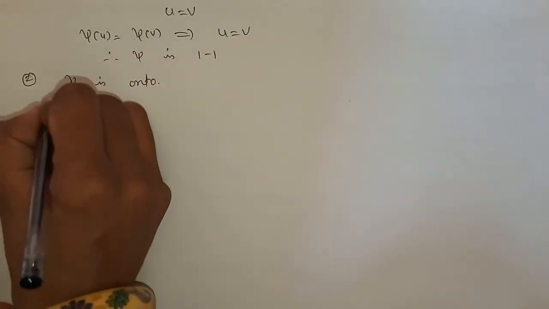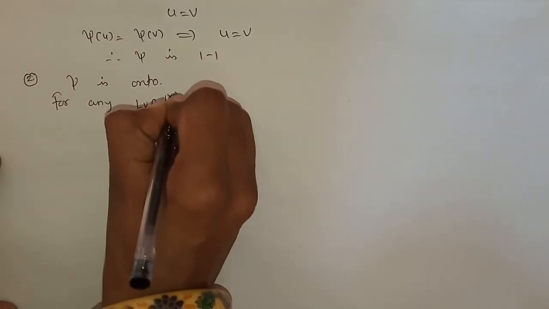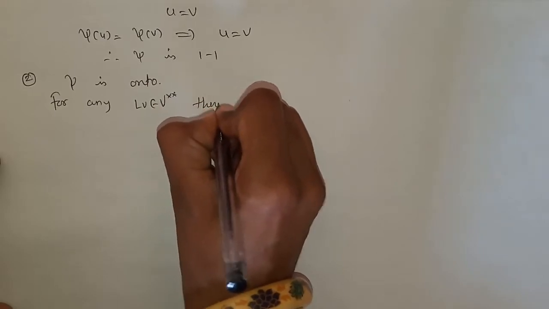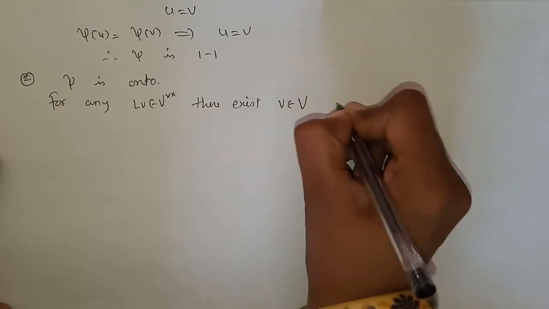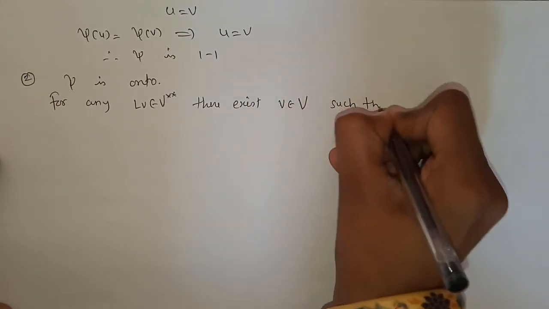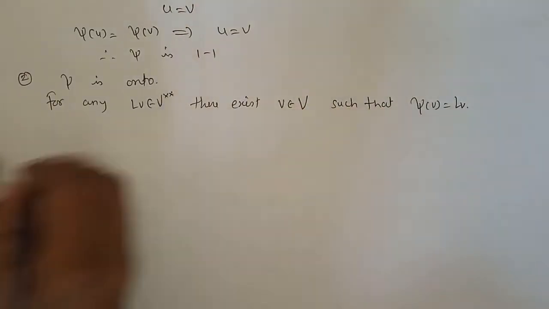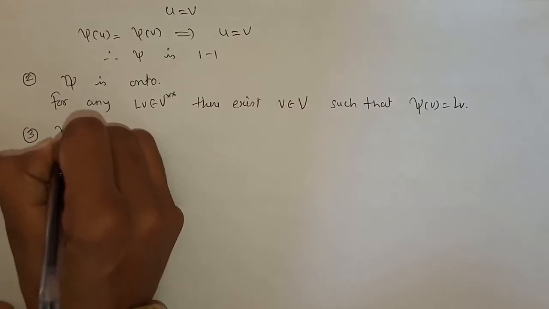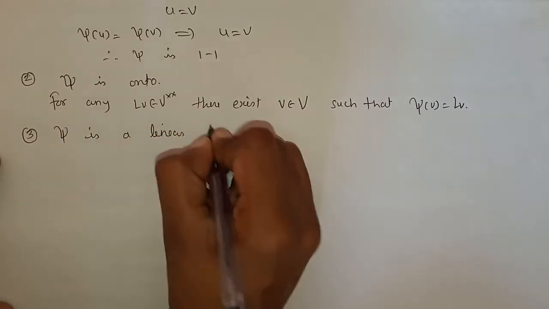Now to prove that our mapping is onto, so second, psi is onto, we have to prove. So for any Lv belongs to v double star, there exists v belongs to V such that psi of v is Lv. Hence psi is onto.